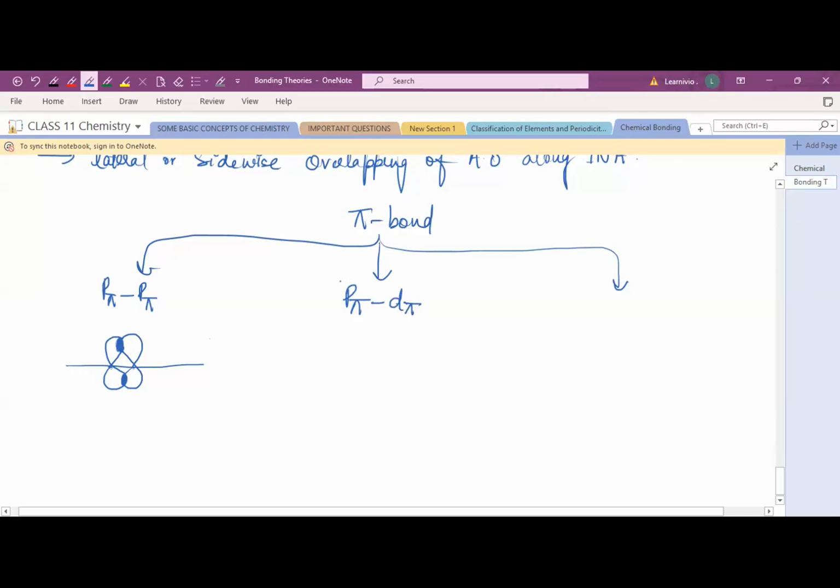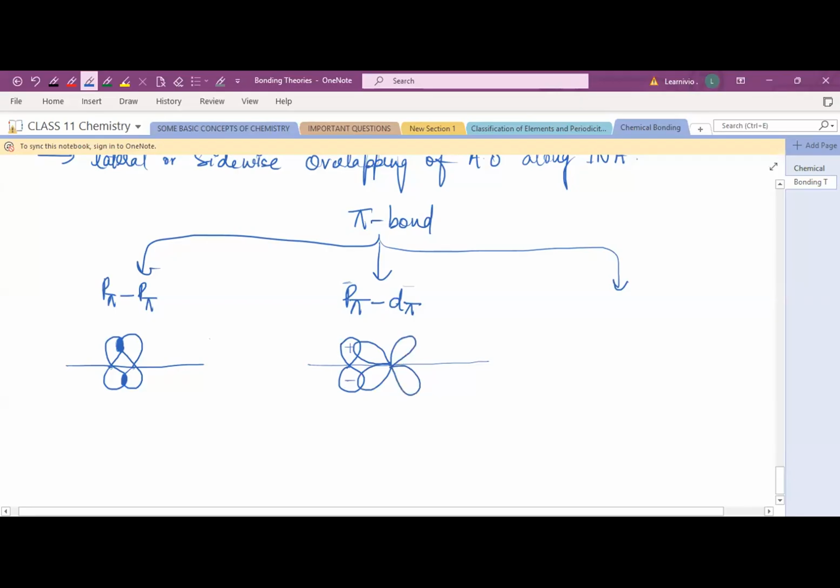Second type, p pi d pi. Obviously, one orbital is from p and the other is a d orbital. So the p orbital you will show like this, a plus and a minus, and the d orbital. What is the shape of the d orbital? Double dumbbell shape, right? So four lobes you have to show. One lobe overlapping, two lobe, three lobe, four lobe.